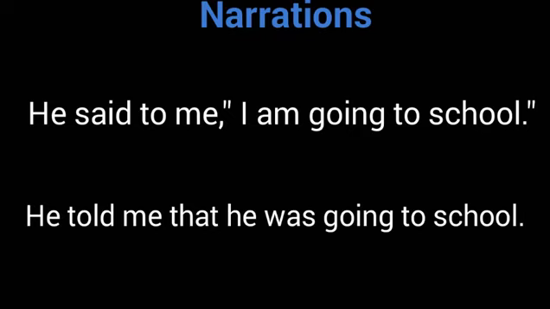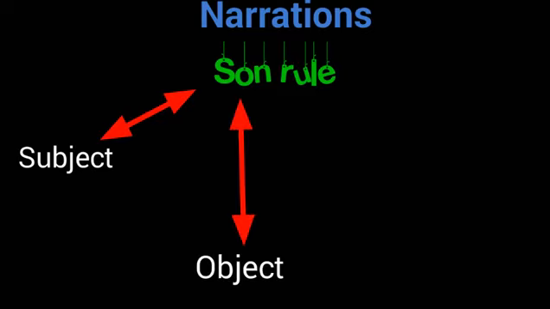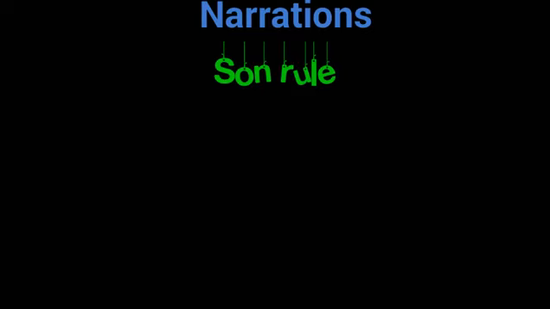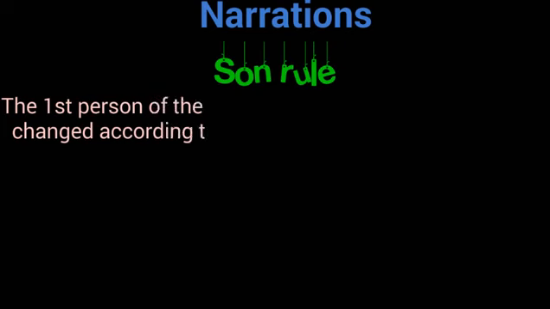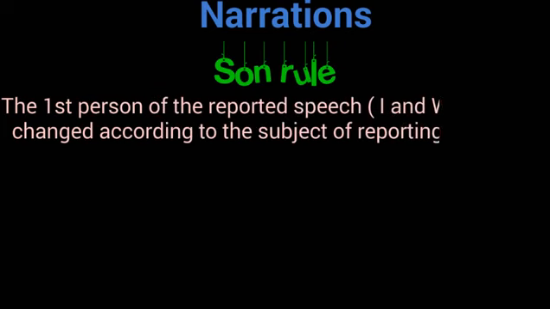Do you know how I have changed I into E? This is also a rule in narration that is known as Sun rules. S means subject, O means object, and N means no change. The first person of the reported speech, it means I and we, will be changed according to the subject of reporting speech.